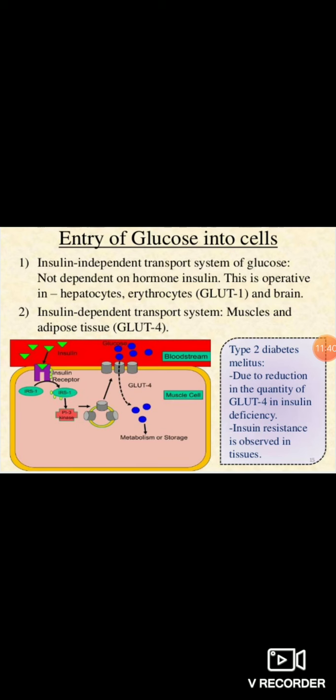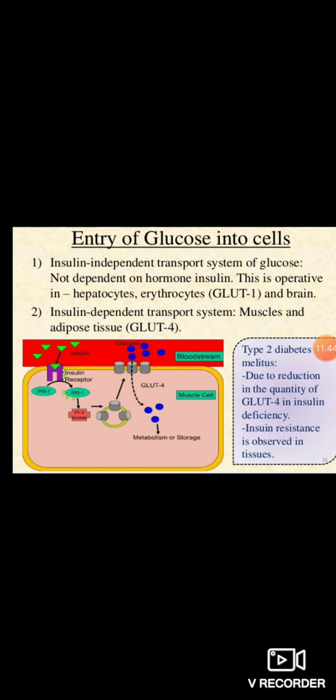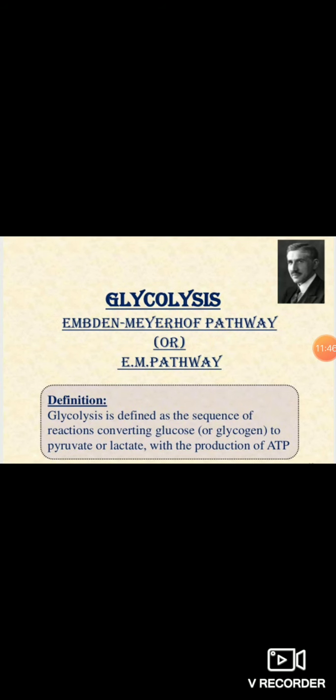So the first point, entry of glucose into the cell, is done. Then we'll go to our pathway, the glycolysis pathway. It is also known as the Embden-Meyerhof pathway, after the names of its researchers or scientists, or the EM pathway.